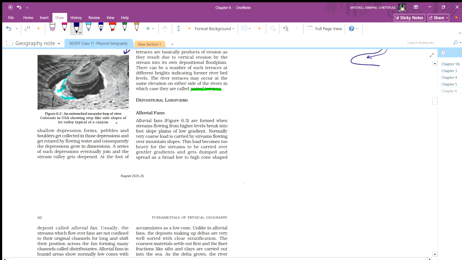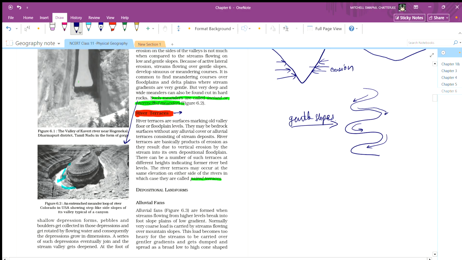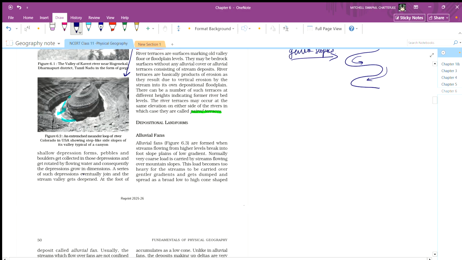Alluvial fans. Depositional landforms. Alluvial fans are found when a stream flowing from a high level breaks into foot slope plains of low gradient. So it is saying that when streams are flowing from a high level, this is a mountain, then this is steeper, and now the slope gets gentler.